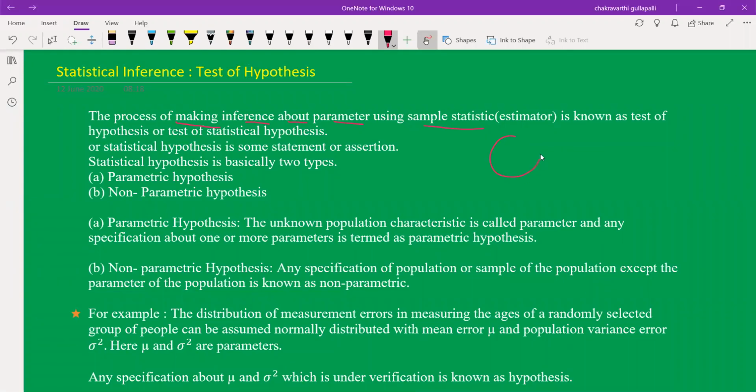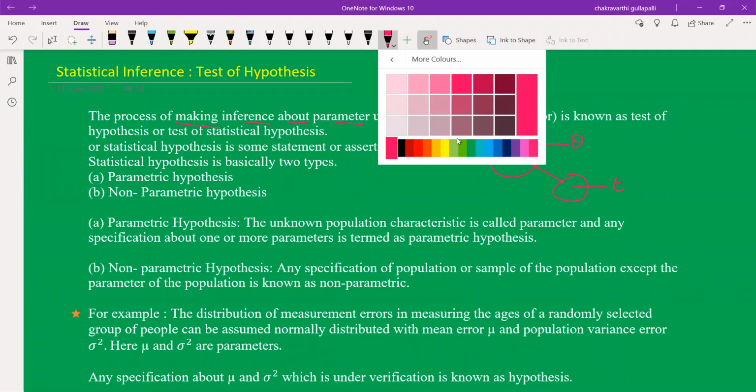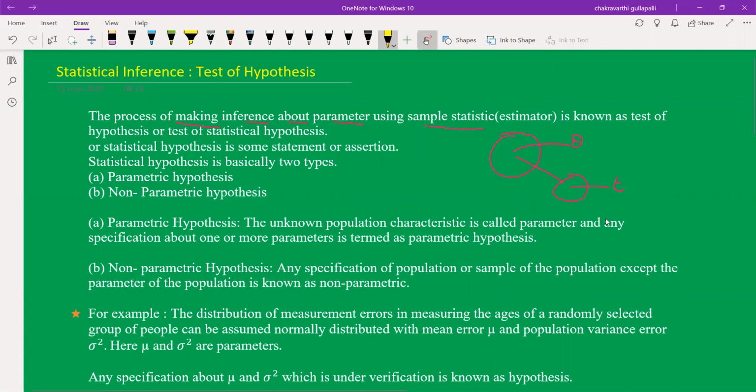So this is the population, parameter is theta. Draw the sample from this one, sample statistic t. The process of making inference about theta based on this statistic.